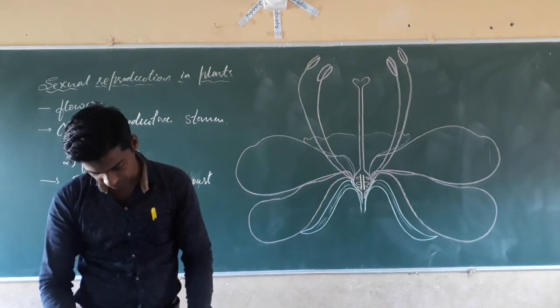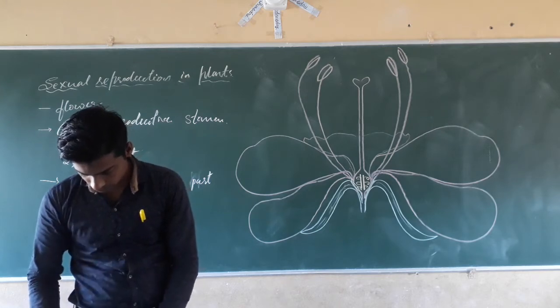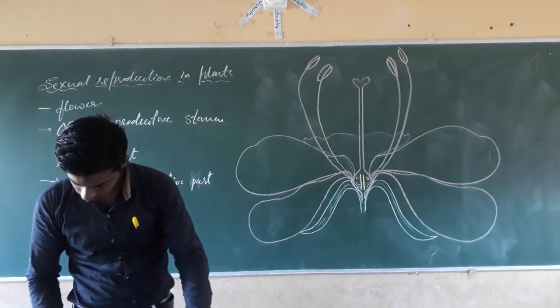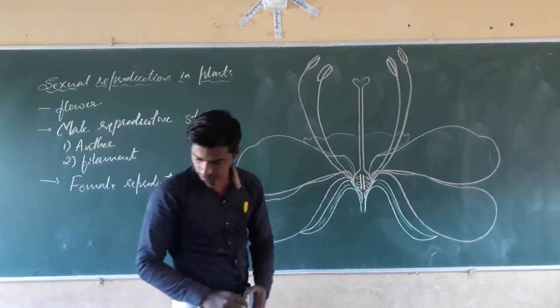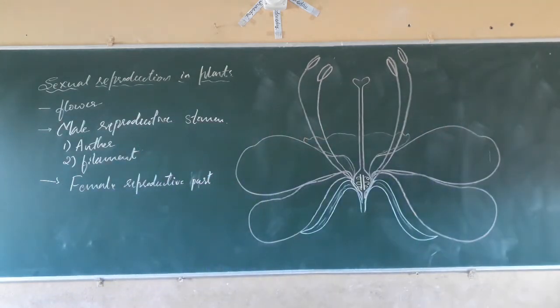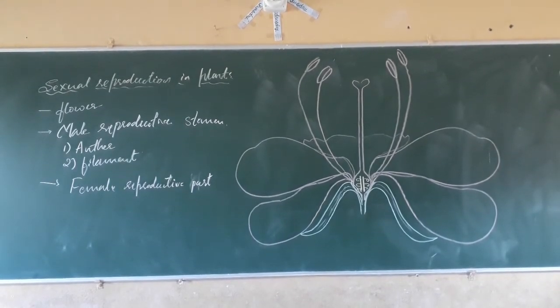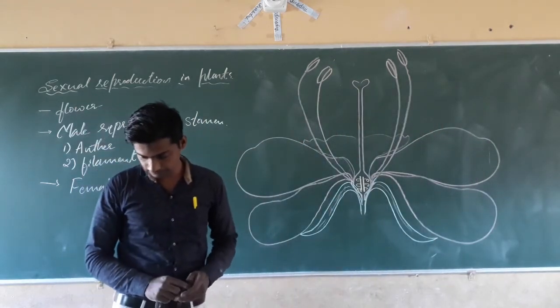Androecium or gynoecium, we can also say. The male reproductive part is called the stamen, and the female reproductive part is called the carpel.